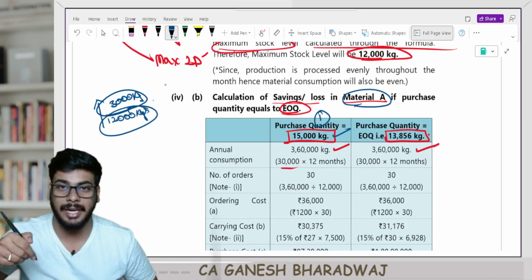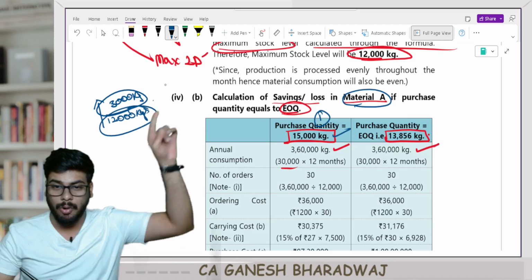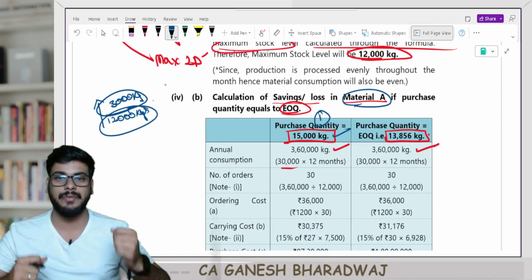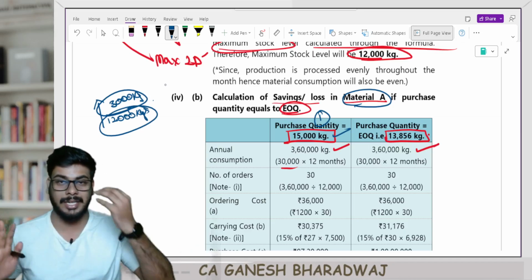No, it's not like that, because this guy is willing to give me a discount of 10% only if I purchase 15,000 kgs at a time. Are you clear with this? So we need to evaluate the two scenarios here. First, are you clear with the understanding here?